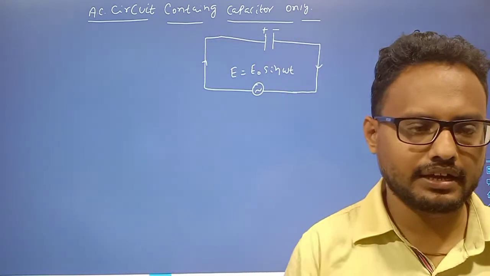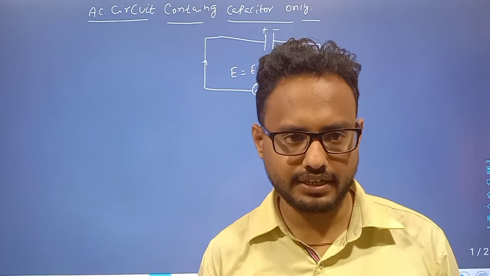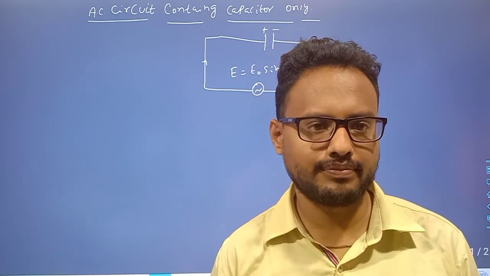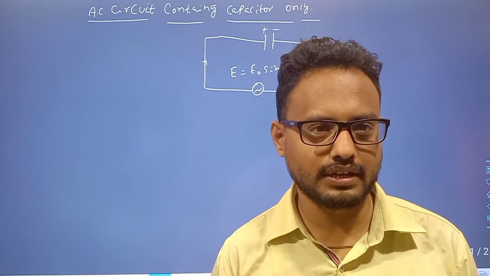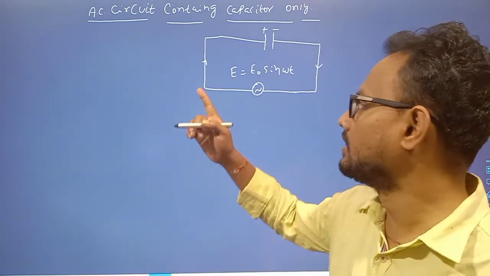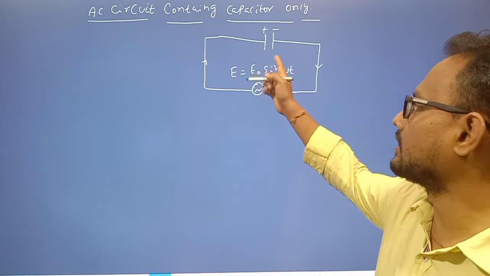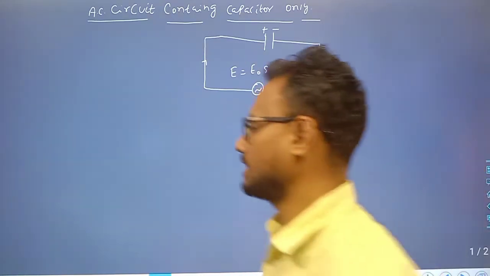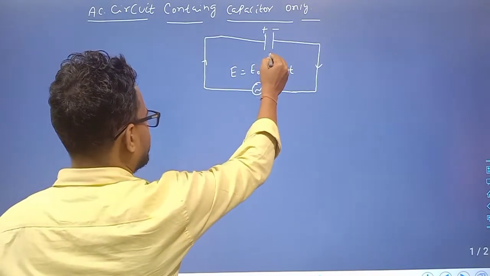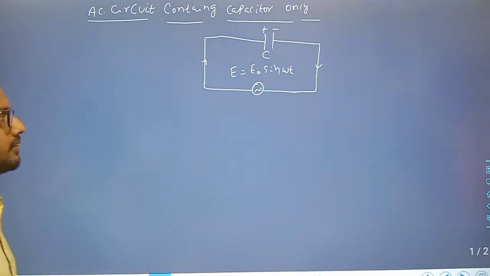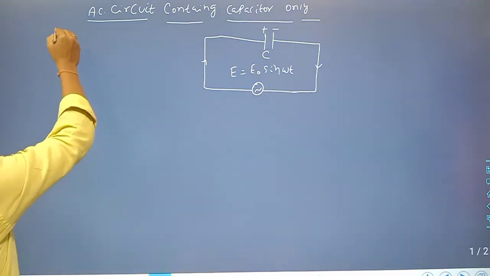So the current lags by pi by 2 phase, and the EMF is pi by 2 plus omega t. We discussed the phasor diagram and the wave diagram. Now we will discuss AC through an AC circuit containing a capacitor only. The capacitance is C.